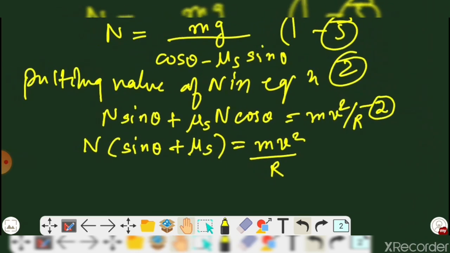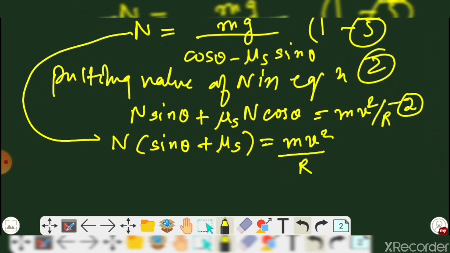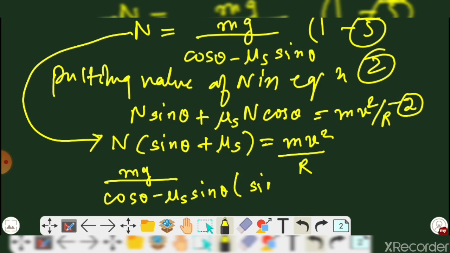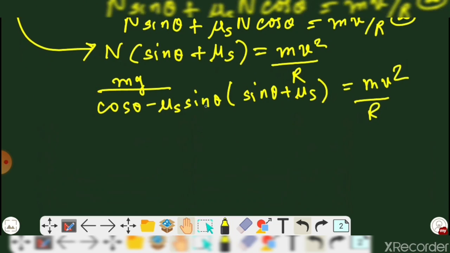Now just putting this value to this equation, mg upon cos theta minus mu s sin theta, that is sin theta plus mu s cos theta, equals mv square upon r.